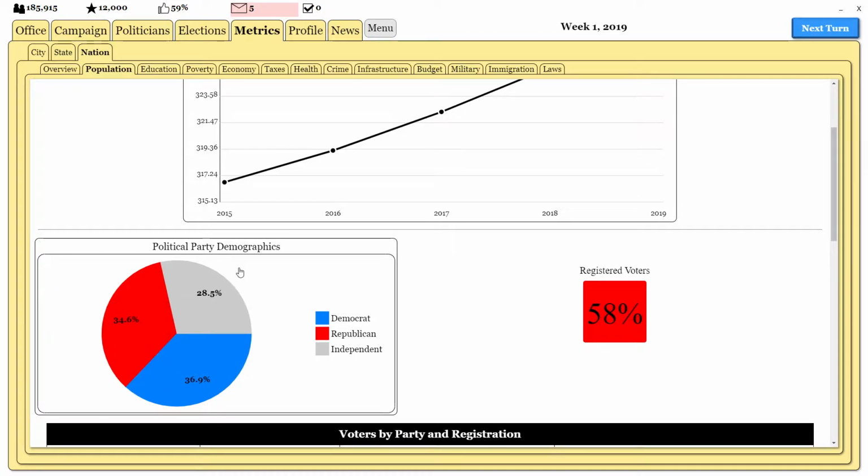I had a chance to look at the beta over the weekend, what's currently out. It's not the full election update yet, it's only the election mechanics part of it, so how elections now work is different. What I'm going to do is use those numbers as much as I can. So in the beta, roughly 17% of the population is now independent, which gives each state a new dynamic to it. Of course, voters are still swayed by the policy positions in each state, so that still hasn't changed.